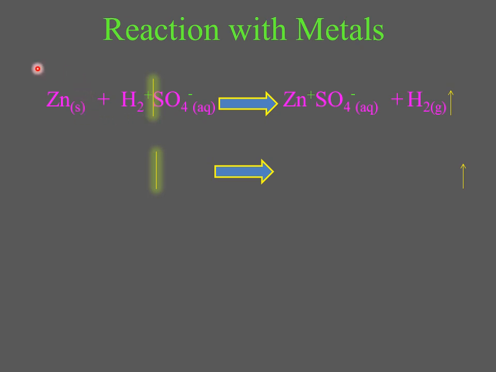Now here, why is zinc replacing hydrogen? Let me tell you. In sulfuric acid, hydrogen is forming a covalent bond with oxygen. And we all know that a covalent bond is formed by the sharing of electrons.